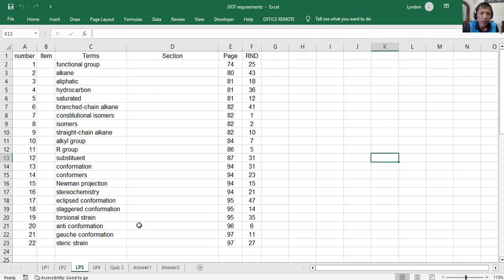Okay? So an R group might also be an alkyl group, but R group is a general term for a substituent, which is an R which represents every functional group. As long as it is an organic compound listed in the functional groups, it is called an R group.